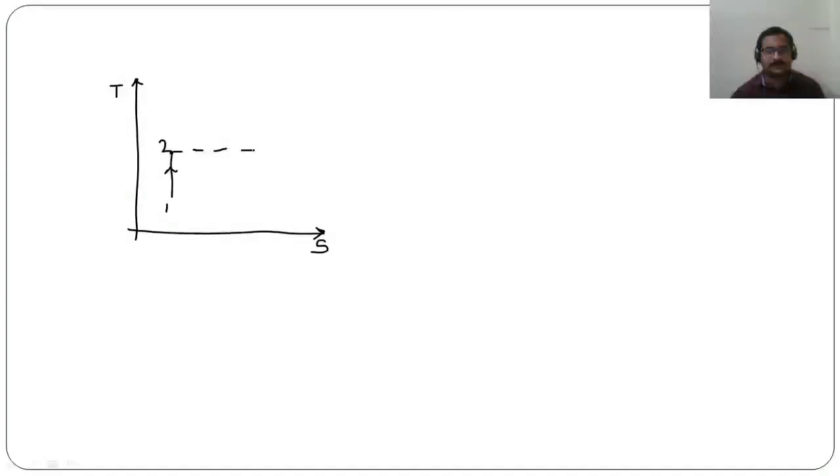That means when we consider maximum work done condition, if we take the TS diagram like this, for the maximum work done, the temperature at the end of compression and the temperature at the end of expansion both will be same.